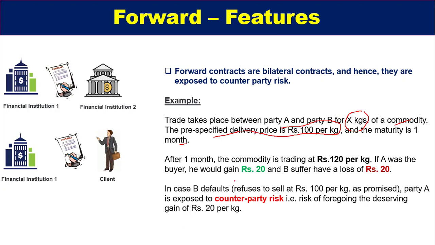When the price rises from 100 to 120, party B, which is the seller, refuses to sell the commodity at rupees 100, which is already agreed in the forward contract. And as these contracts are over the counter, not exchange traded contracts, these things may happen. So there is a strong chance of counterparty risk in forward contracts.